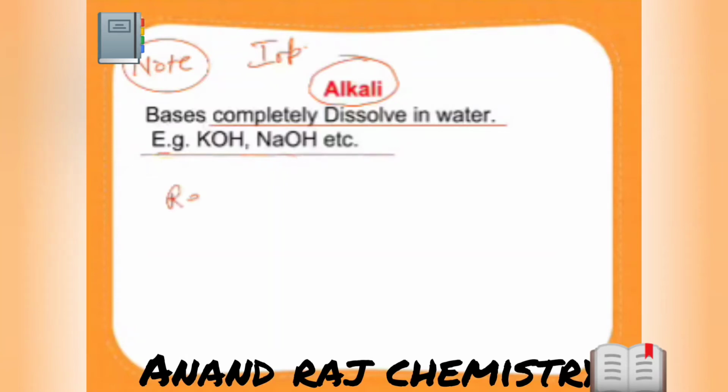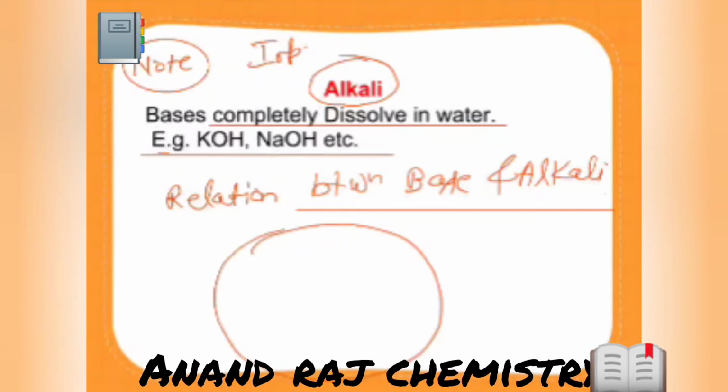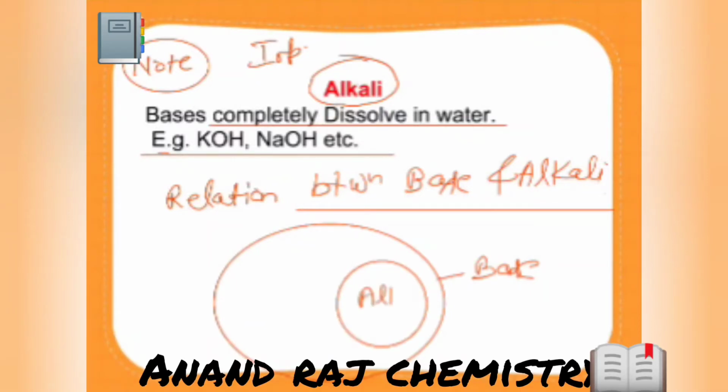Whenever we have to write the relation between base and alkali with the help of a Venn diagram, how will you represent it? Suppose this is the area for base. Now alkali is some part of base. So all alkali are bases, but not all bases are alkali. Clear? All alkali are bases, but not all bases are alkali.